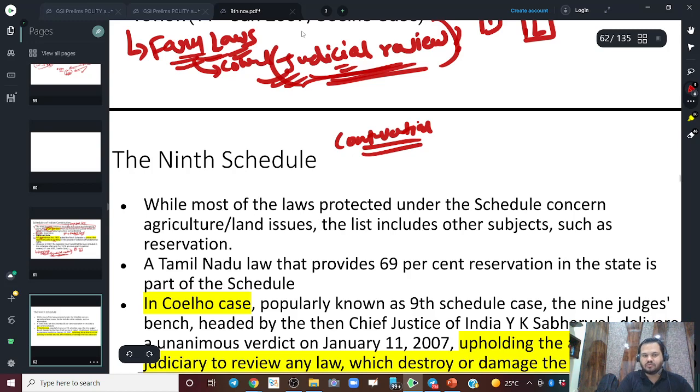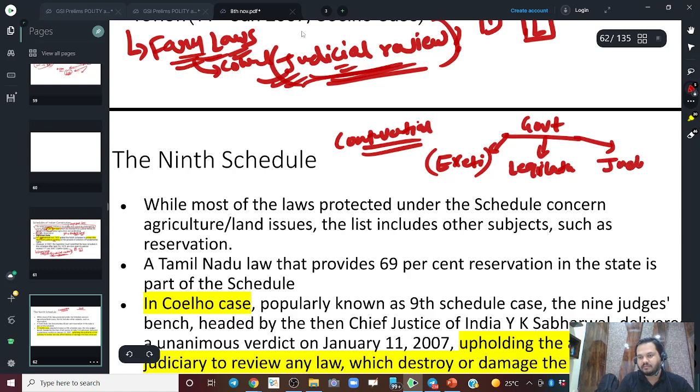Because you must know that any government or governance of any country has three very important organs. One organ is the executive. The second organ is the legislature, and the third organ is the judiciary. To run any country, we need to make laws. So who makes laws? The judiciary doesn't make laws.